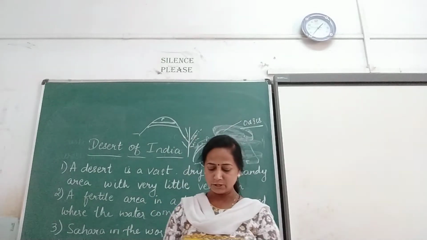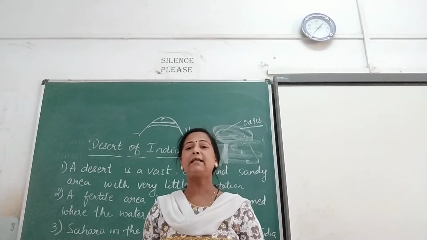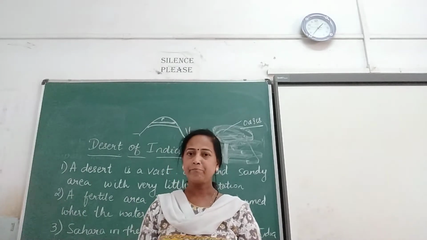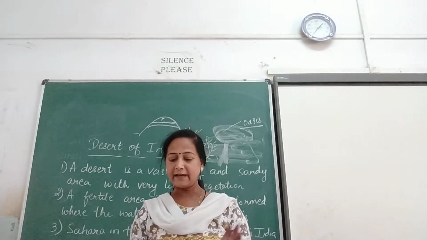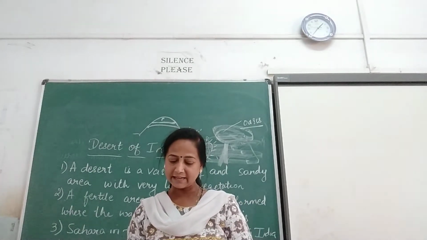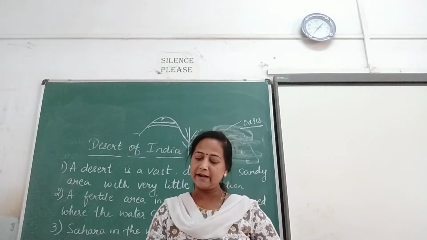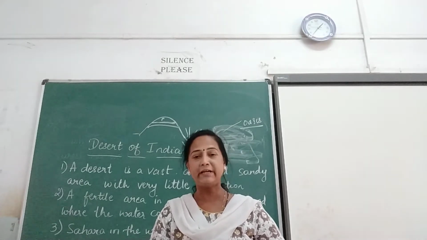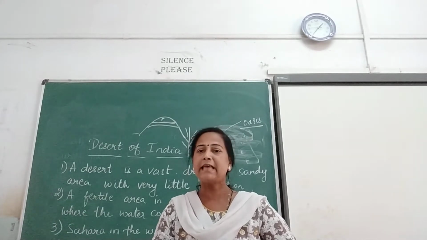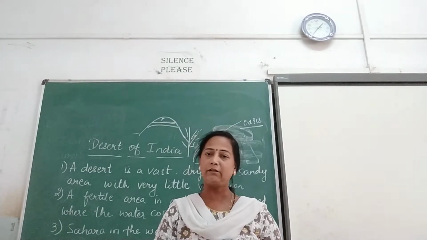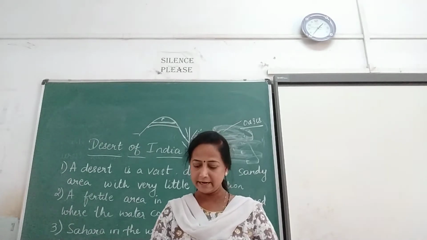So there are a few questions also. I have already sent the answers. What is an oasis? Write any 3 features of the desert. As you all know, all these answers are there. Please go through them again and study them. There is one activity also for you. Paste a picture of a camel in the given space and write 4 sentences about it. So today's activity is to stick a camel and write 4 points on the camel. I will be giving this as a project, the next project, right?